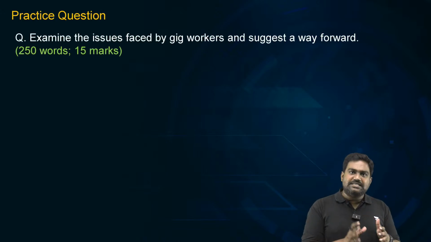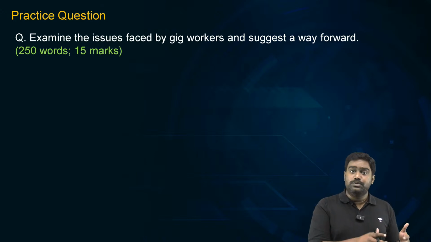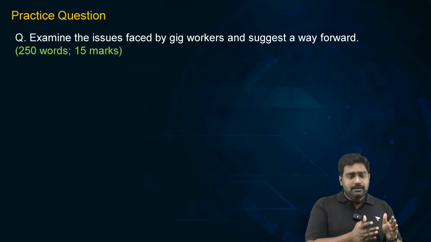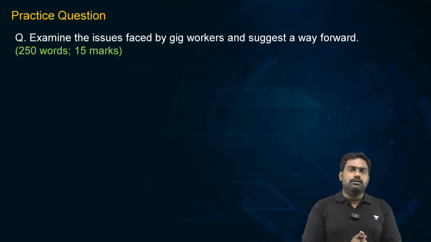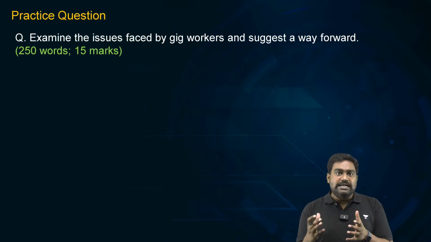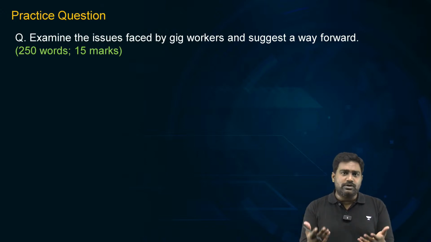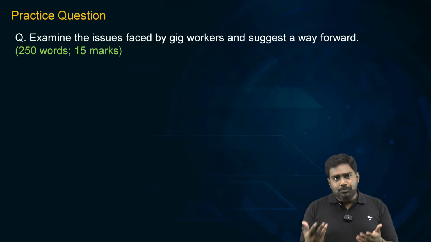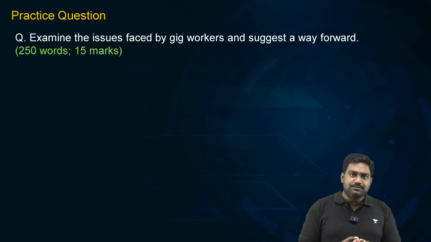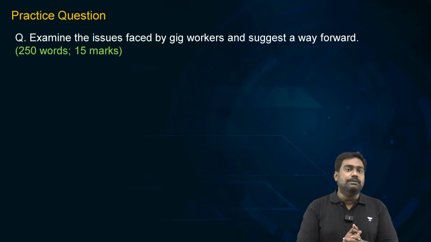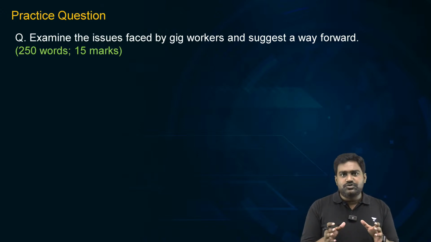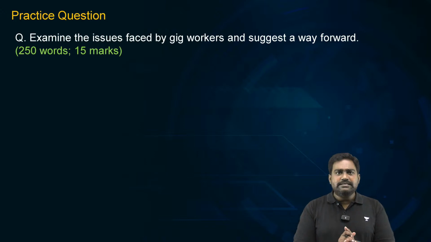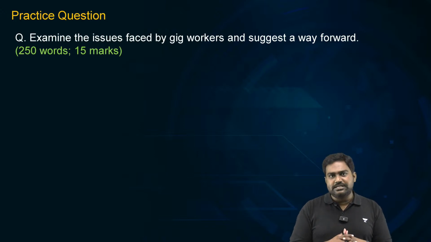The writer is simply presenting one side of the gig workers, which is understandable. We acknowledge that. But the writer doesn't mention anything about the industry challenges. It's not easy to run a private business and make it profitable, right? If it's not a profitable business, eventually the model will collapse, as we have seen with many companies. So it is important to strike that balance, and I think this discussion brings that balance into this article.